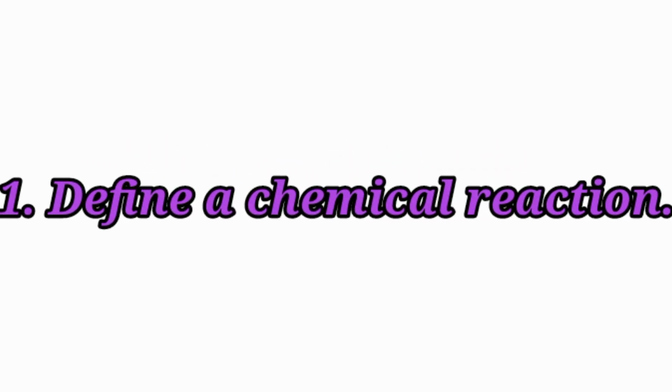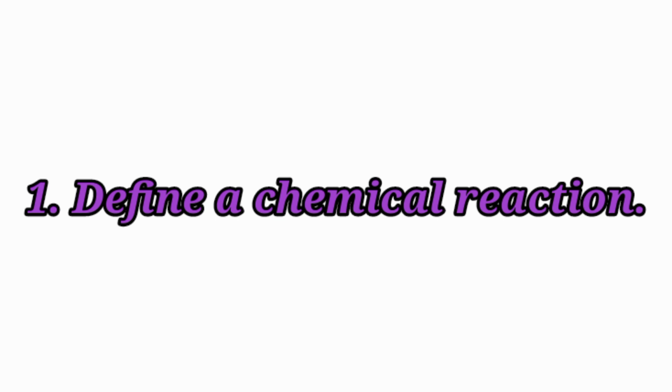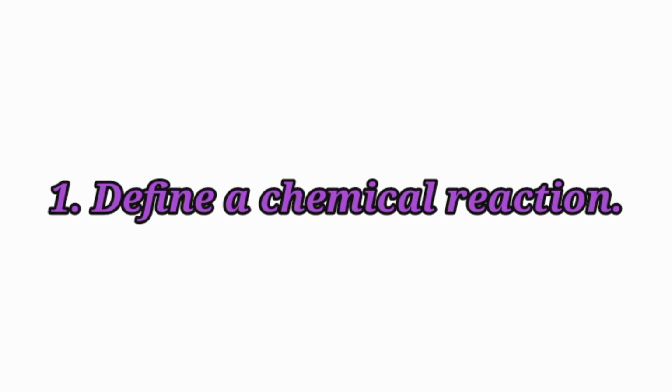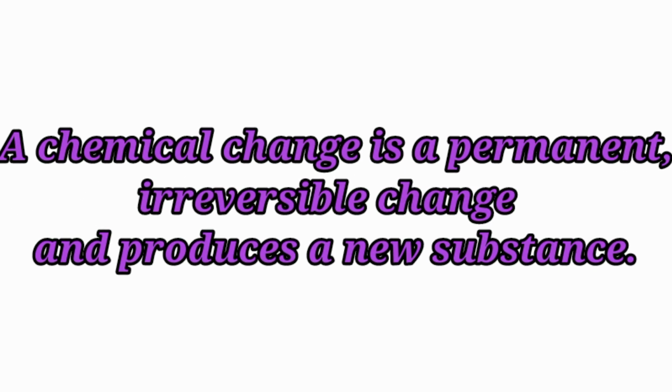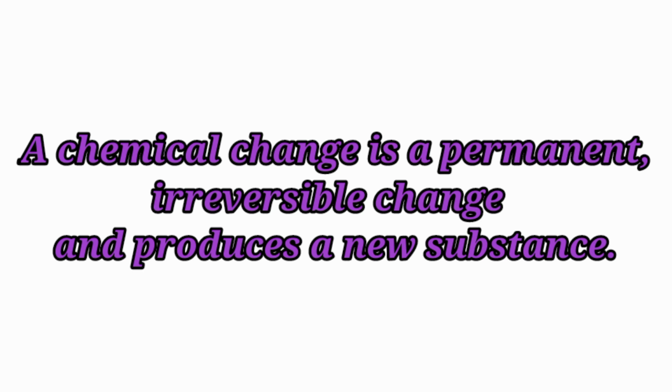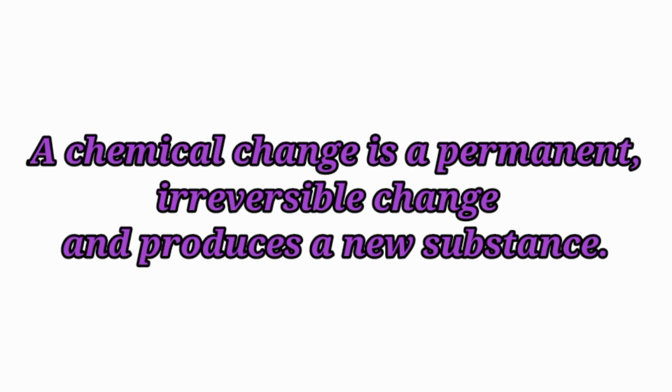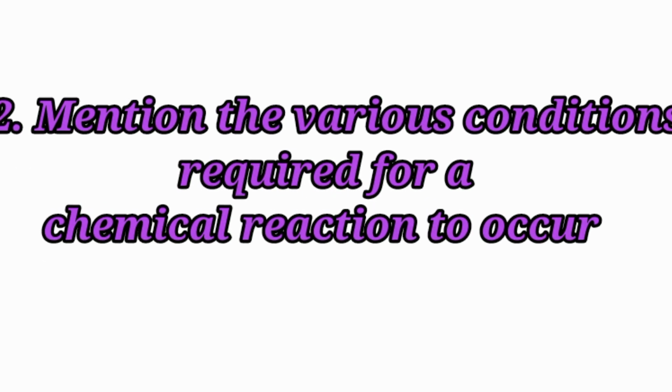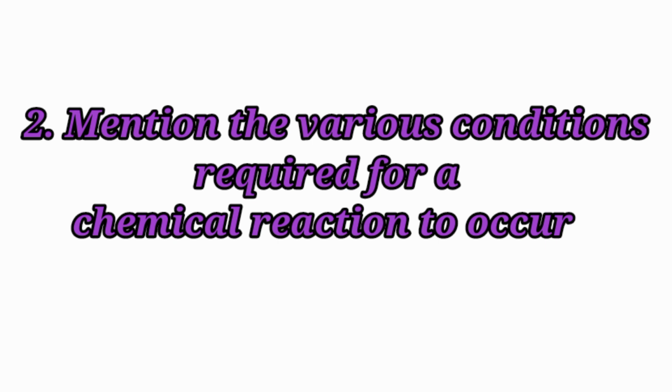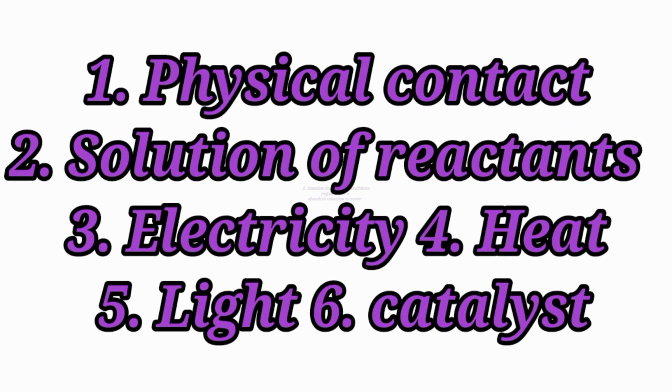Answer briefly. First question. Define a chemical reaction. Answer: a chemical change is a permanent, irreversible change and produces a new substance. Second question. Mention the various conditions required for a chemical reaction to occur.